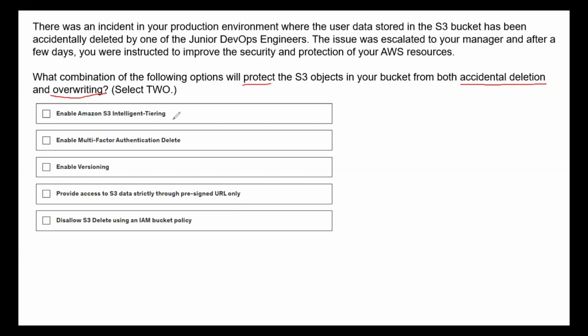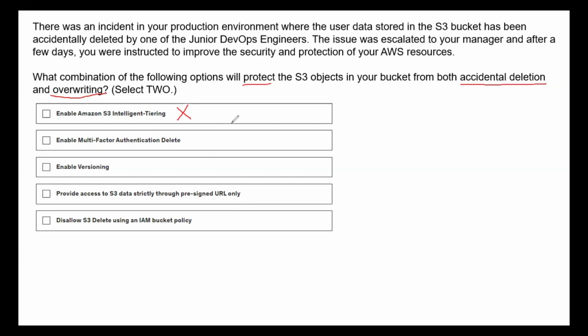So S3 Intelligent-Tiering is one of the storage classes. If you are not really sure of the access patterns of an object within the S3 bucket, you enable Intelligent-Tiering. But in this case, this is not really going to serve the purpose. We are not going to protect the data by enabling Intelligent-Tiering, so that option is ruled out.